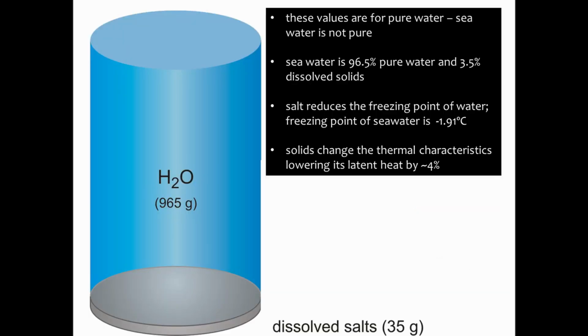Now, one thing to remember is that so far we've been talking about fresh water, pure water, and we're looking at the ocean, at seawater. We know that seawater is about 96.5% pure water and about 3.5% dissolved solids. The presence of these dissolved solids actually changes where water freezes and where water is going to boil. Most importantly, salt reduces the freezing point of water to below 0 degrees Celsius. The freezing point of seawater is minus 0.19 degrees Celsius.